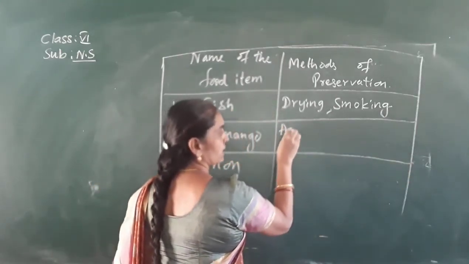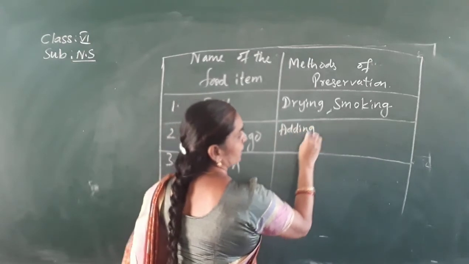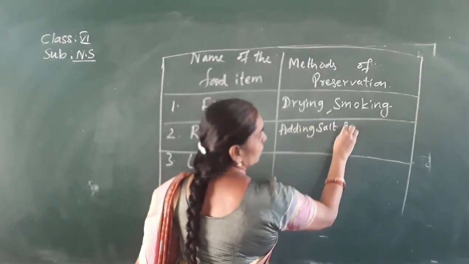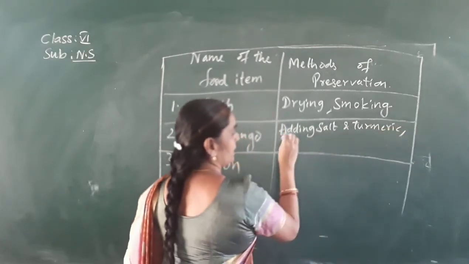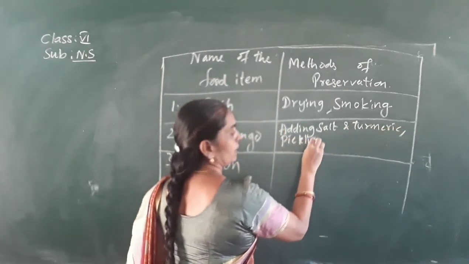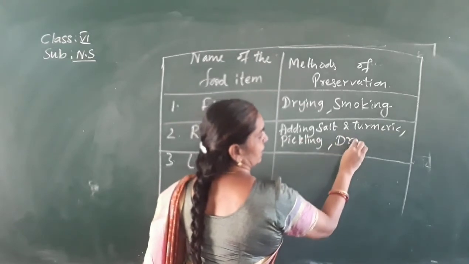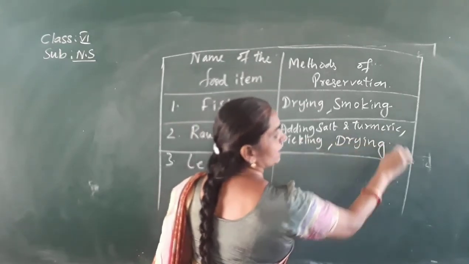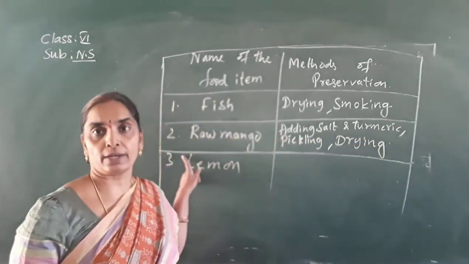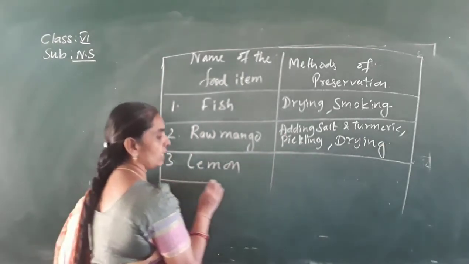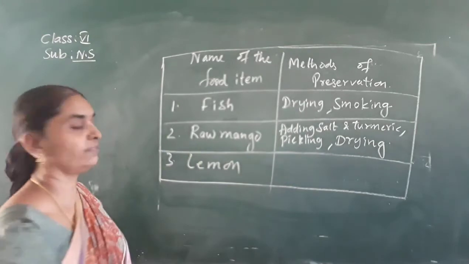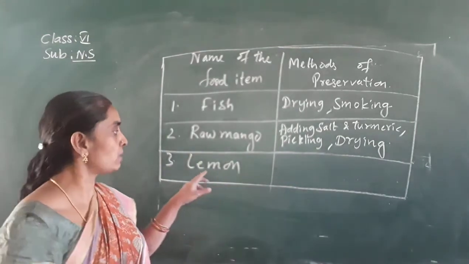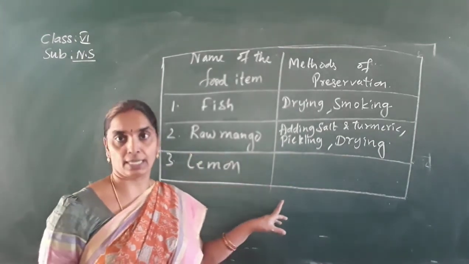So one is adding salt and turmeric. Second one is pickling. And the third one is drying. So these are the three methods of preservation of the raw mango. Next, coming to the lemon. How is lemon preserved? Lemon is preserved by pickling process. It is also preserved by adding sugar syrup.